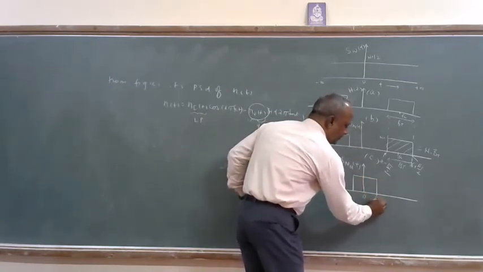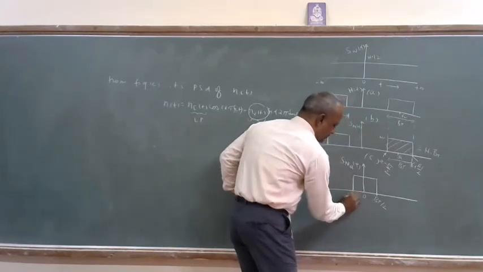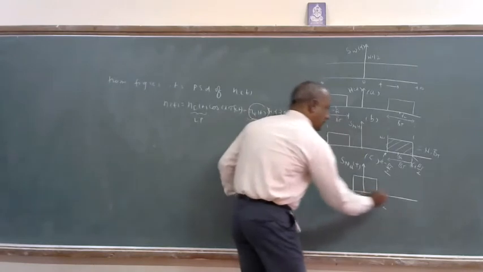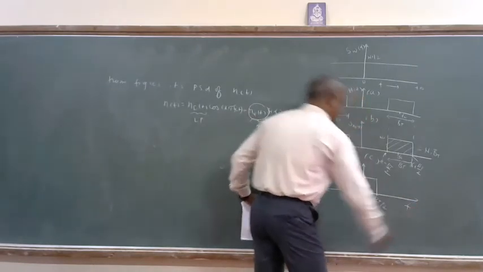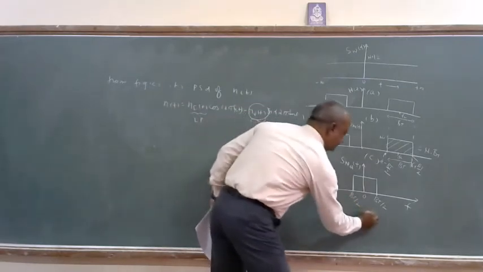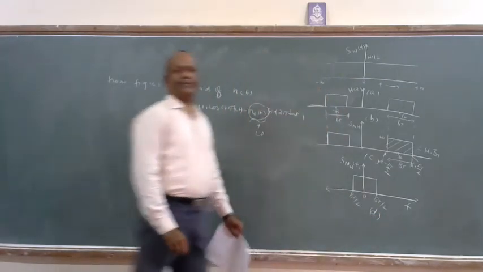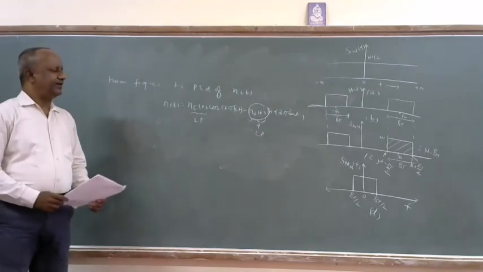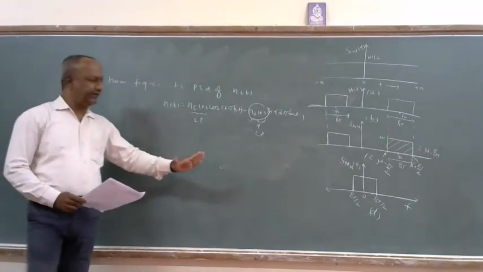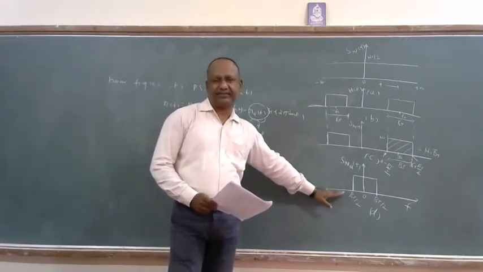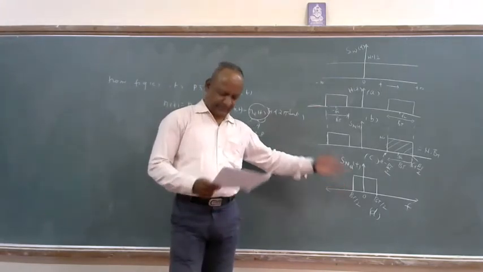0, B_T by 2, minus B_T by 2. This is what it is. This diagram is very important. Figure D. So after getting figure D, ultimately getting figure D is very important.